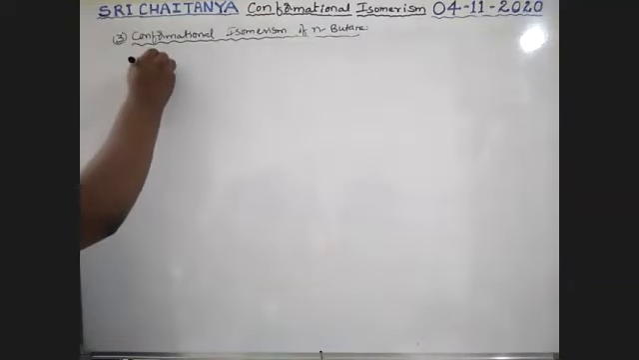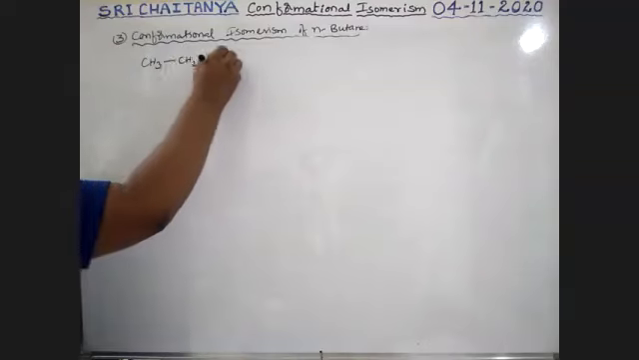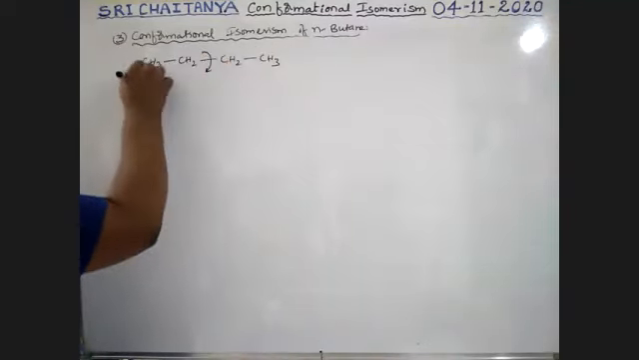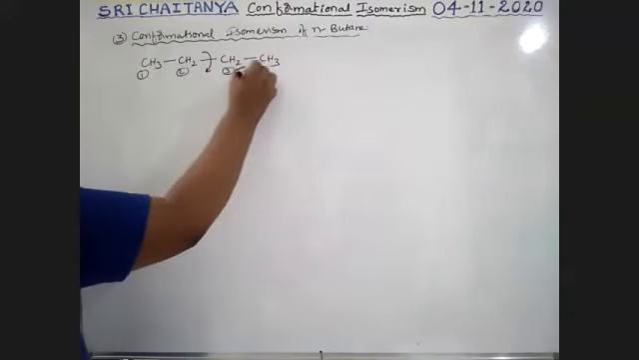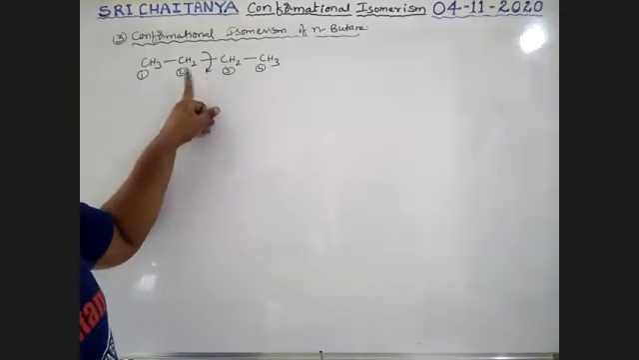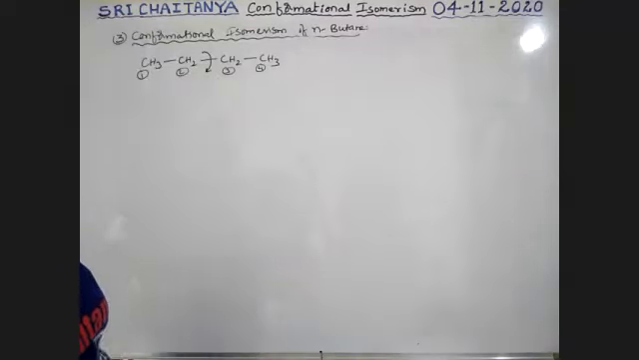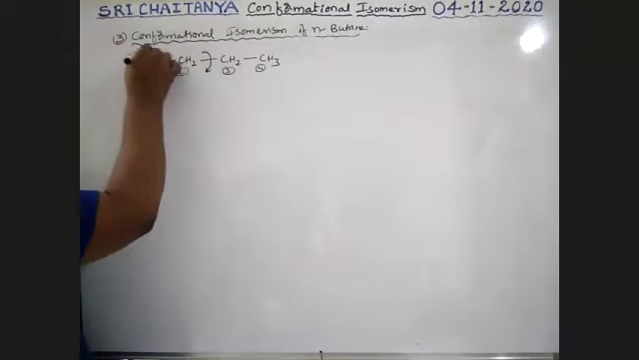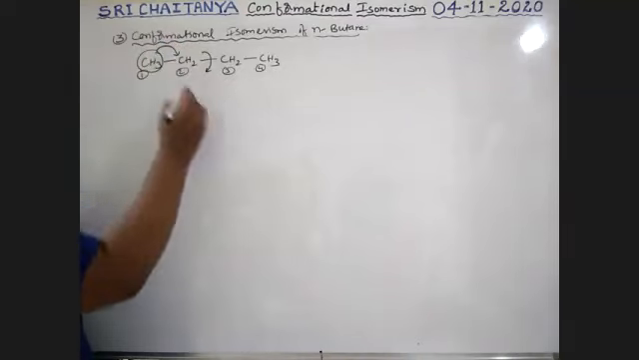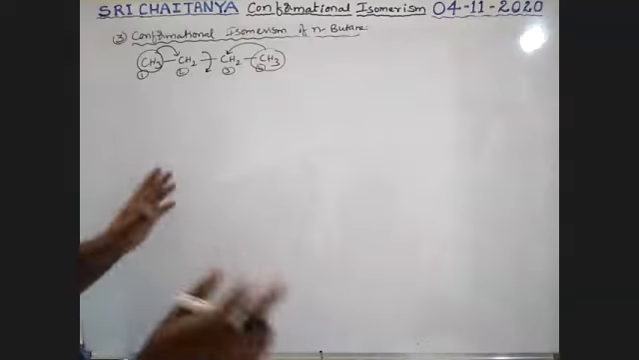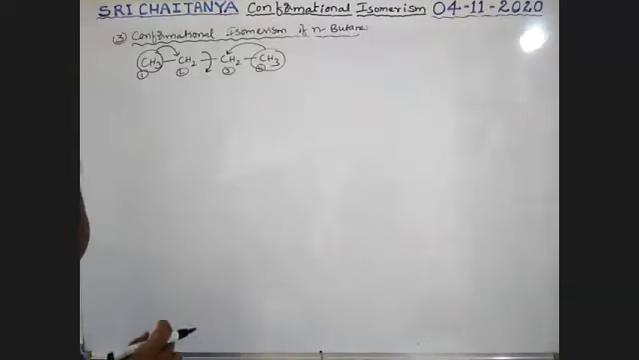See here, CH3, CH2, CH2, CH3. So it is first carbon, second carbon, third carbon, fourth carbon. Here we are considering C2C3 rotation. Single bond, C2C3 single bond rotation. See here, boys. So this is the carbon bonded with two hydrogens and one methyl group. Methyl group and two hydrogens are attached. I am going to represent Newman projection formula.